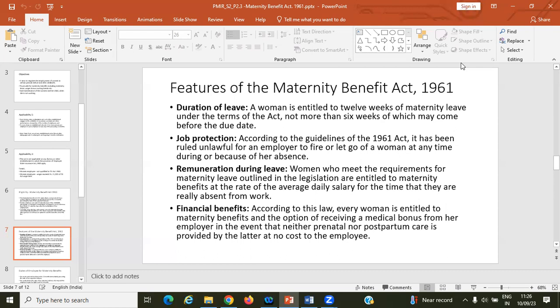In that case, we'll understand all these things. Suppose one person is entitled to maternity leave, what that lady has to do before the birth, and what amendment happened during 2005. We'll read all these things.